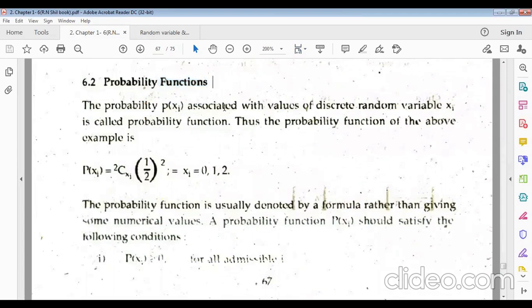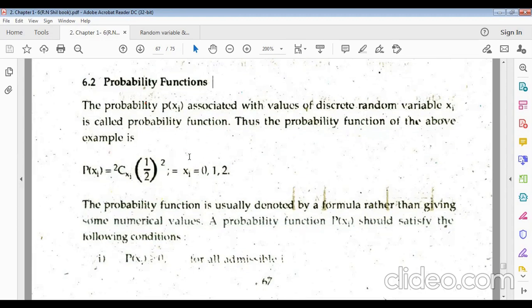Okay, now the probability function. Actually, we have discussed this in the slide on probability functions. The probability p of xi associated with the values of discrete random variable xi is called the probability function. It can be denoted by probability of xi equals 2C x1 half to the power square.